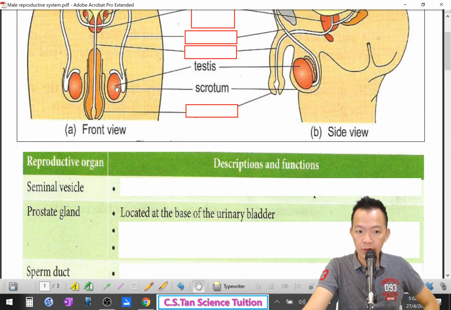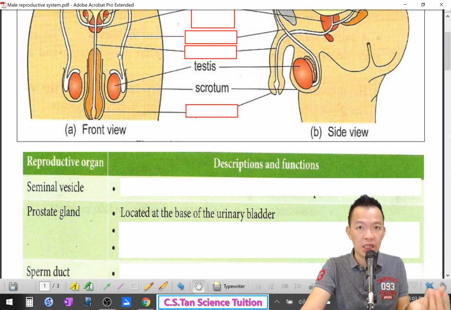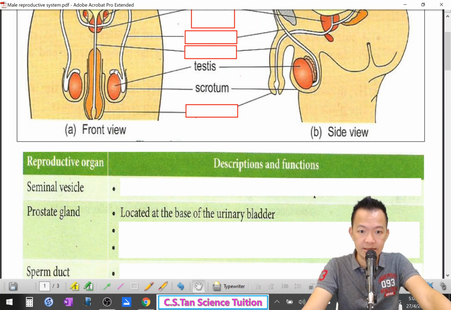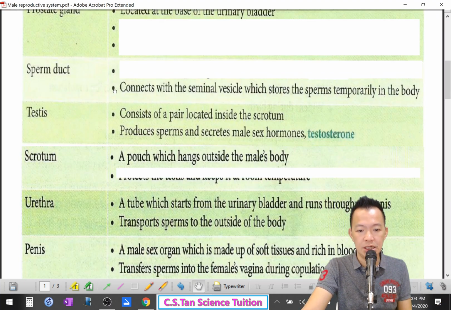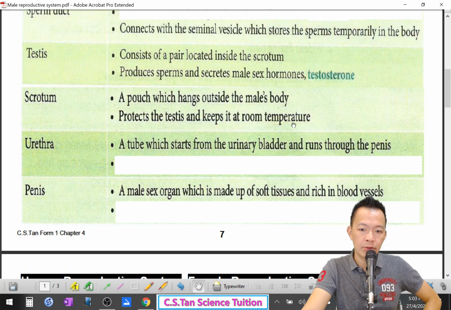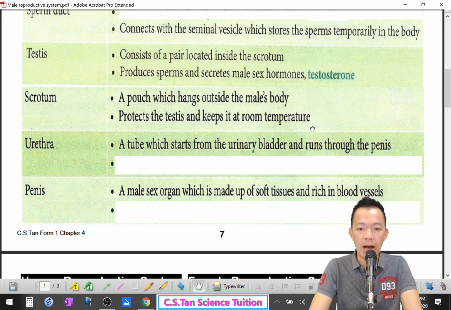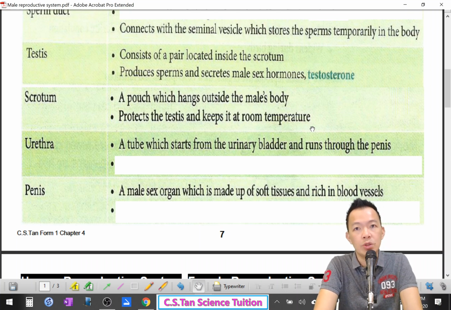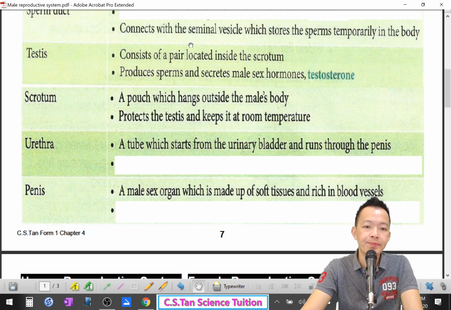the hot day, have you noticed the testes hang out a little more, because the temperature is high? During the cool day, late at night when it is cold or after you bathe, the scrotum contracts and the testes move a little into your body to maintain the temperature. Understand? So this is how the scrotum protects the testes. Okay, a pouch which hangs outside the male body protects the testes and keeps them at a lower temperature compared to our body temperature.